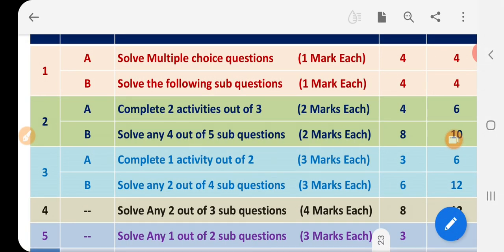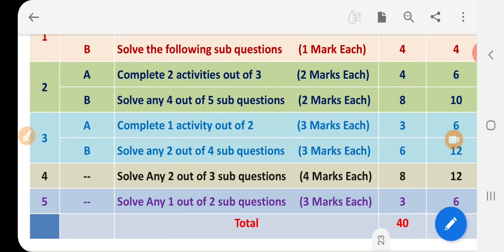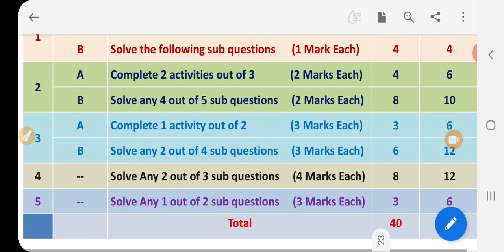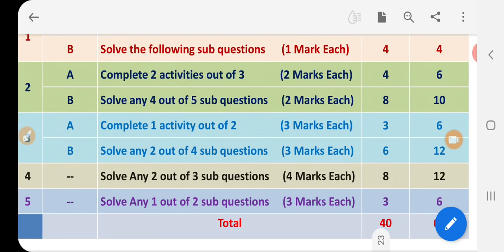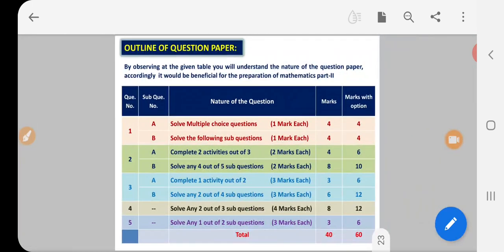So what is this question number 4? You have to attempt 2 out of 3 sub questions, 4 marks each, so 8 marks will be there. Question number 5, you have to attempt 1 out of 2, 3 marks each, means 3 marks you are getting. This is the outline of the question paper. While preparing also you should know this one.